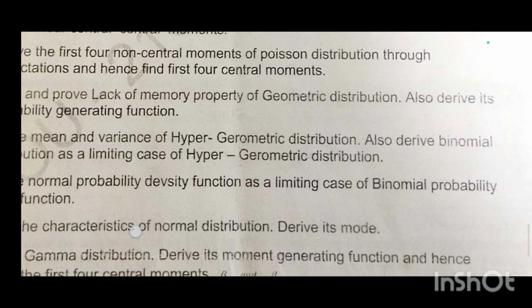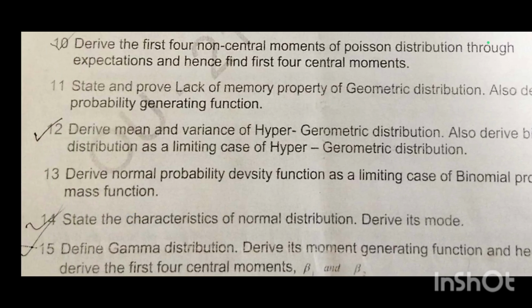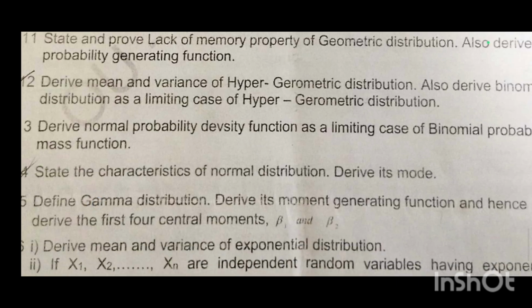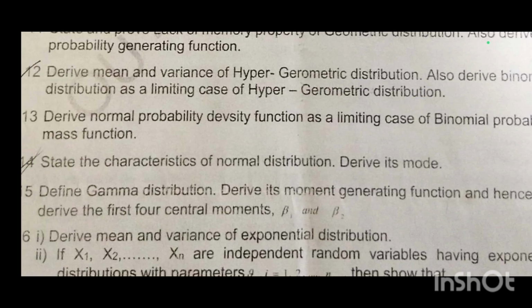Also derive the binomial distribution as a limiting case of the hypergeometric distribution, and the Poisson as a limiting case of the binomial. Derive normal probability density function as a limiting case of the binomial distribution mass function. Next, state the characteristics of normal distribution, derive its mode.